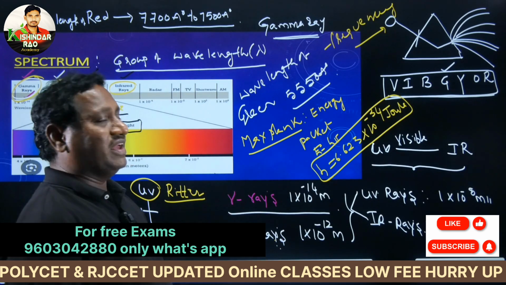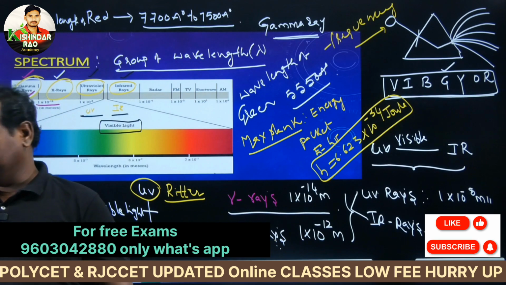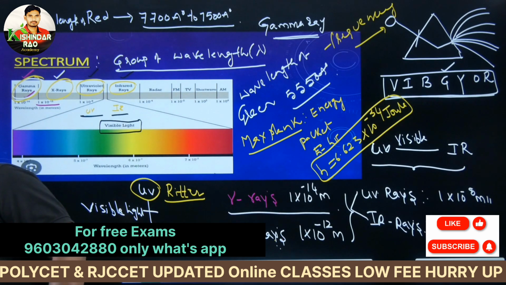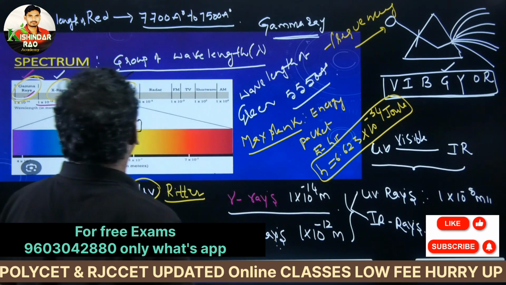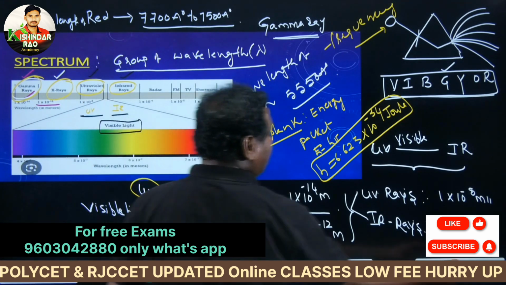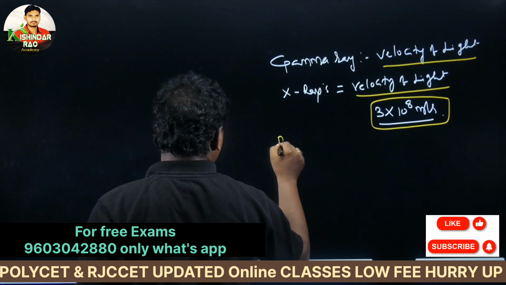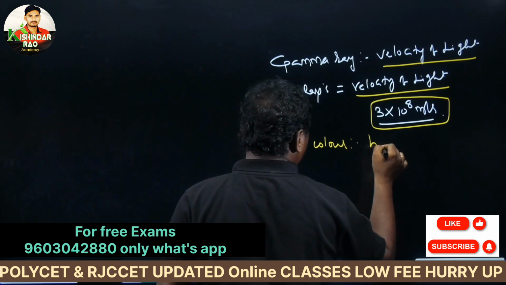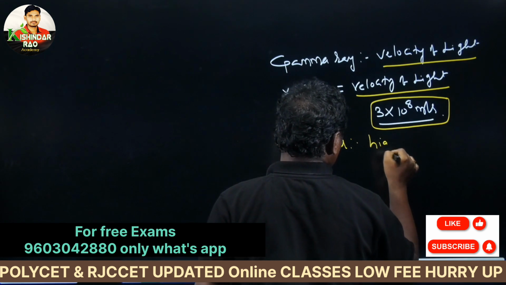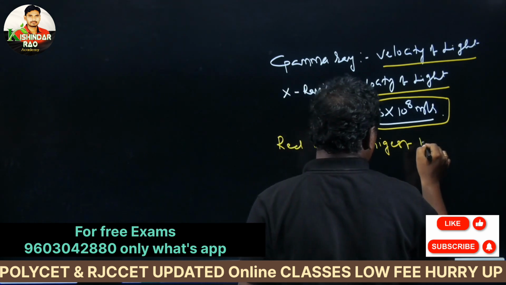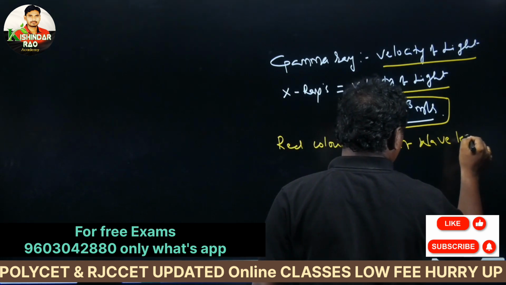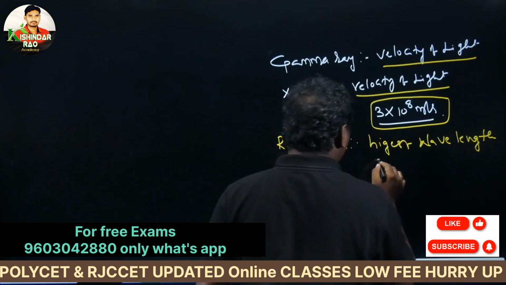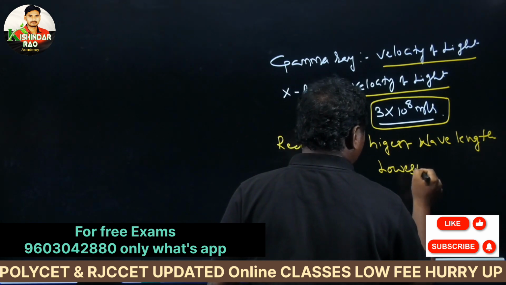Max Planck is the great scientist who explained the quantum theory, the energy release in terms of packets. Here one thing: the red color has the highest wavelength and the lowest frequency.